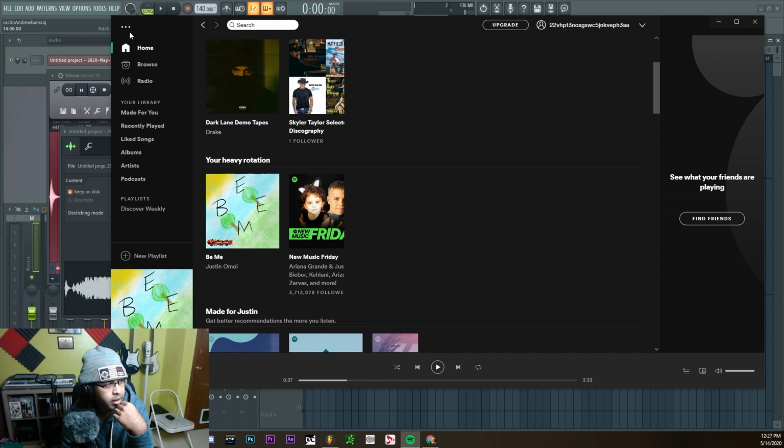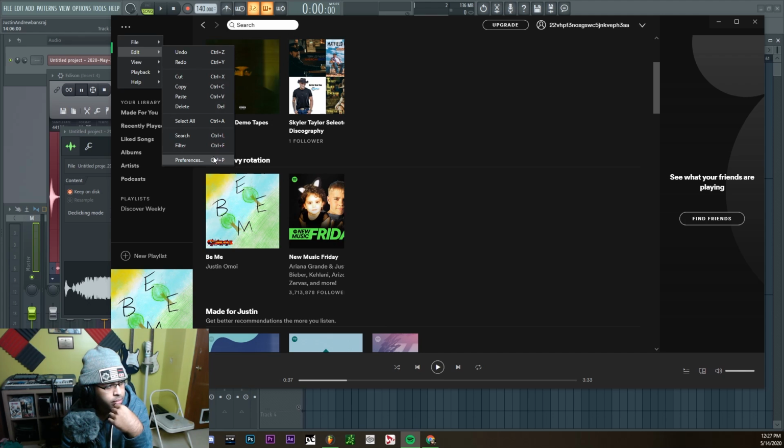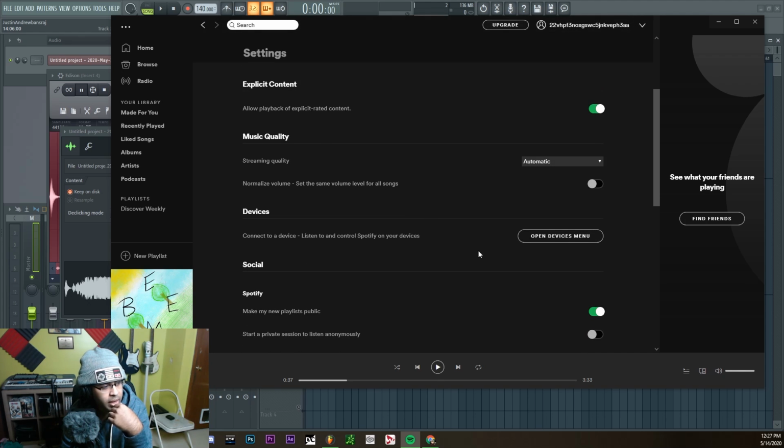Now in Spotify, I'm going to go ahead and go to Edit, Preferences. And is it set by default? I think it's by default, but Normalized Volume.